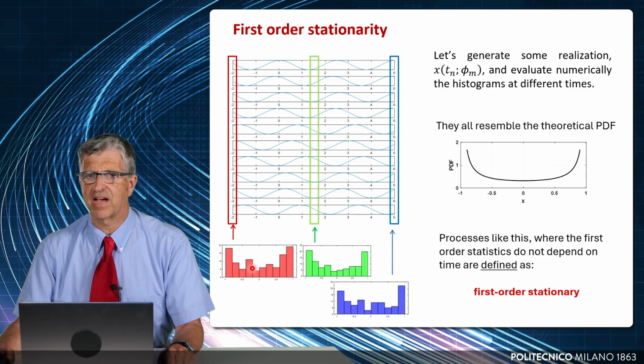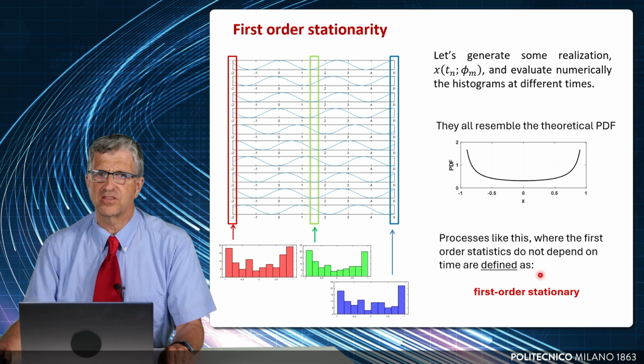They are not exactly the same just because the process is made of limited realizations. But if I would add infinite realizations to this process, I would have this probability distribution function. And you see that the statistic in the first order does not change with time. I can tell that this is a property of a first-order stationary process.